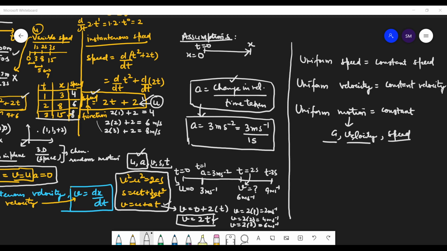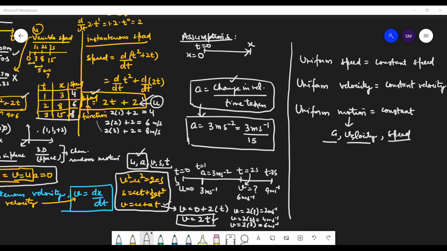Sir, what is the first thing? Motion. Uniform motion, I'm talking about. So what is constant in uniform motion? Is it speed? Is it acceleration? Is it velocity? What is it? See, there can be multiple correct answers. But please write your answers. That is important. See, it is important to write. That is the way to learn.